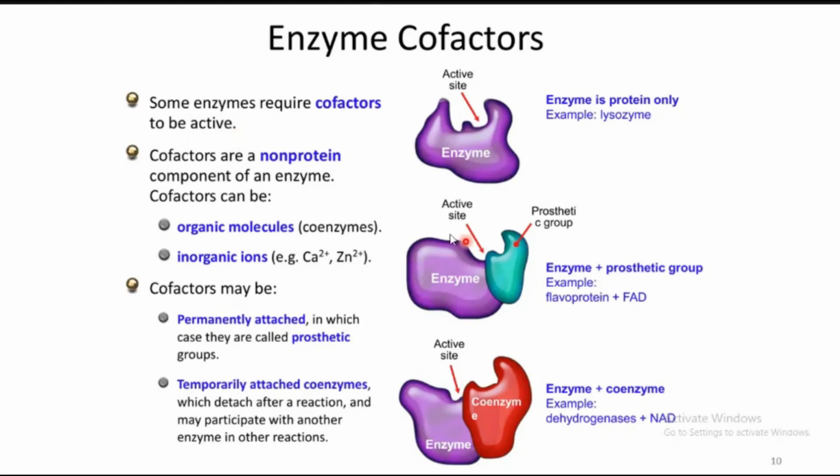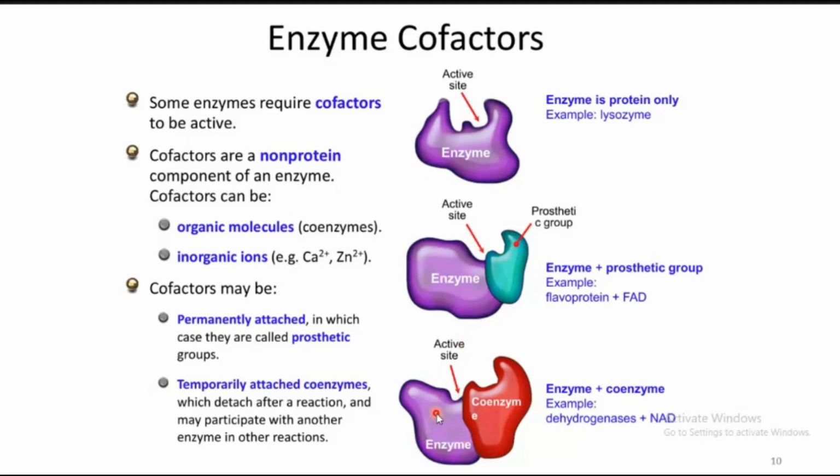Here are some examples. The protein-only enzyme is lysozyme, which has the active site. Sometimes the enzyme can be bound with a prosthetic group. Here the prosthetic group is the flavin adenine dinucleotide of a flavoprotein; once it enters, only then will it generate an active site.